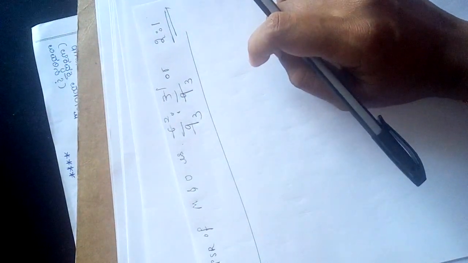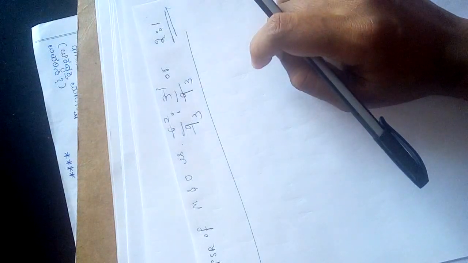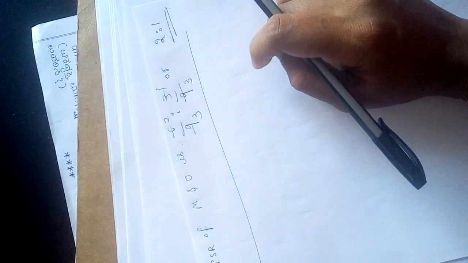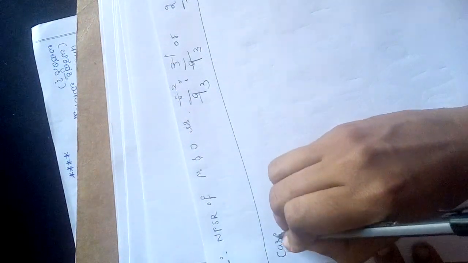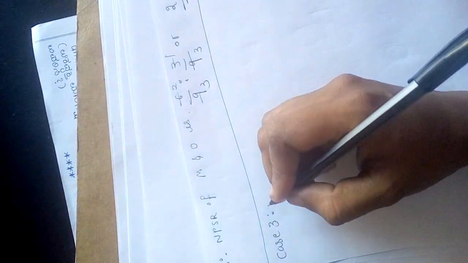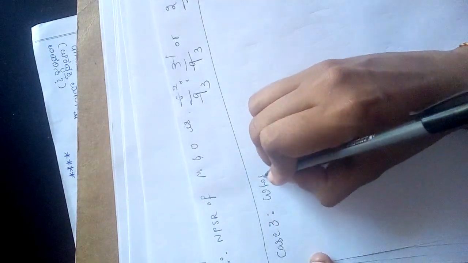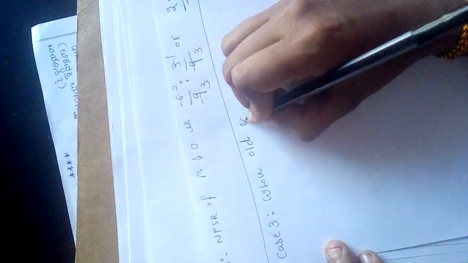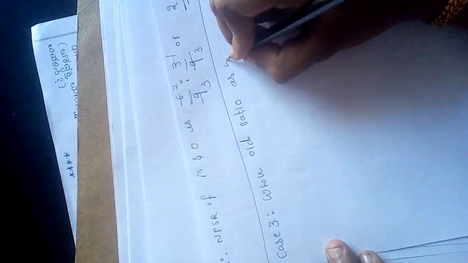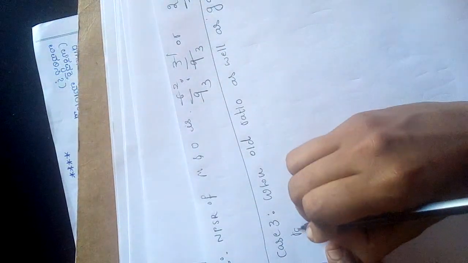2:1. Okay, so this is the second case where the old profit sharing ratio is given, along with that the share gained is given. So we need to calculate what? The new profit sharing ratio by using the formula. Okay, now third case. So case 3 says what? In case 3, when the old ratio as well as the gain ratio is given.